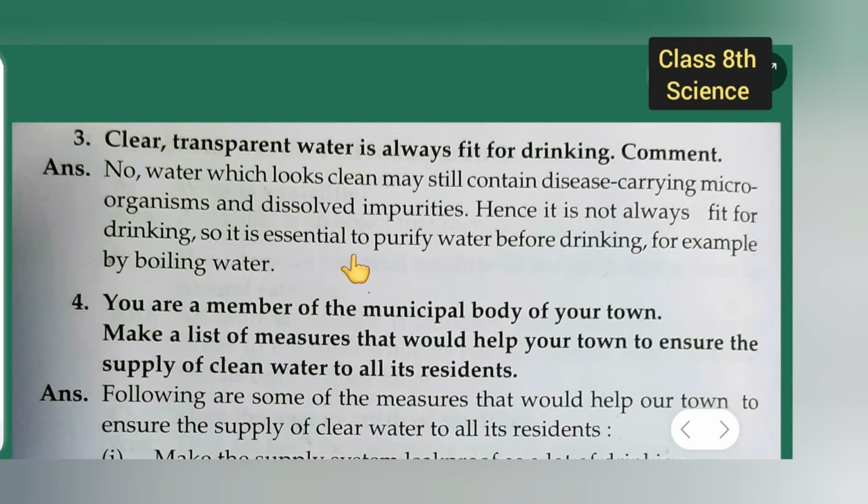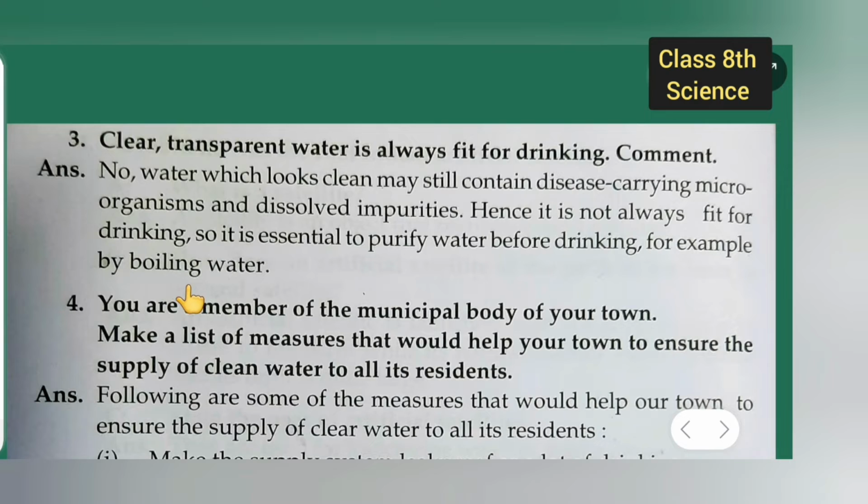So it is essential to purify water before drinking, for example by boiling water. This is very important. While drinking water we have to always boil the water. We have to drink boiled water.